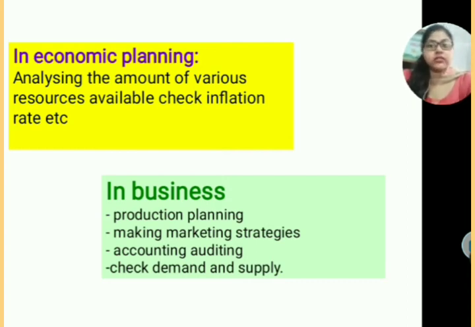That is, analyzing the amount of various resources available, checking the inflation rate, etc. In economics there are certain measures we have to take so that poverty can be eradicated and the inflation rate can be decreased. Our currency keeps devaluing or depreciating, so how do we control it? How do we control the flow of foreign exchange and the currency rate in India? There are so many problems we have to solve, so it helps in economic planning.